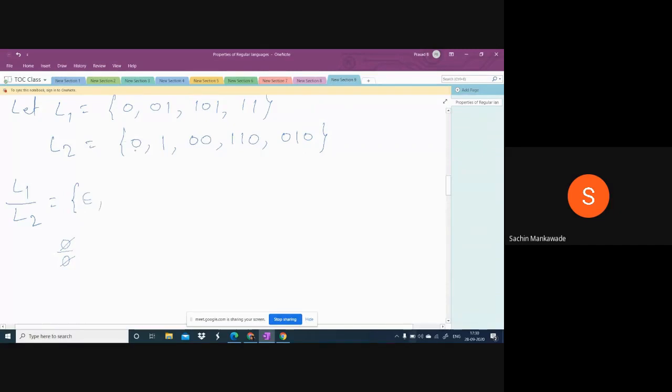Next. Here I am fixing the denominator. First I will take all the strings of L1 by the denominator. So first 0, then 1 0 by 0 gives epsilon. 0 1 by 0: don't cancel this 0 and this 0, we are doing the left quotient. And 1 0 1 by 0, don't do it like this, it is not correct. Next, 1 by 0, nothing. So whatever is possible. Here this is not possible. The third one is not possible. The fourth one is not possible. Just leave it.